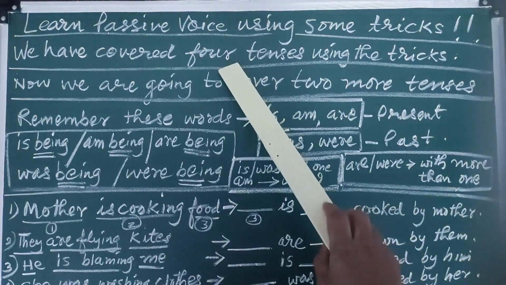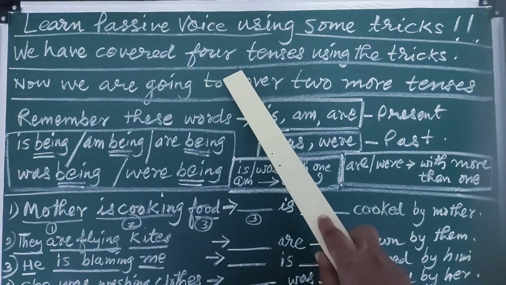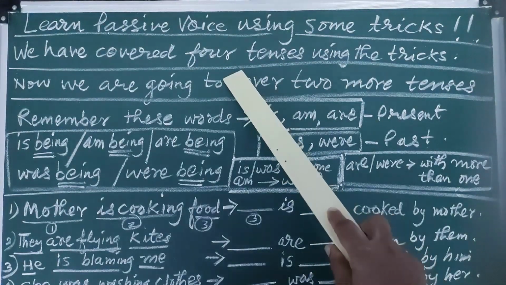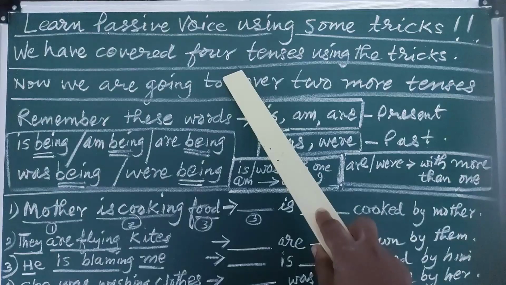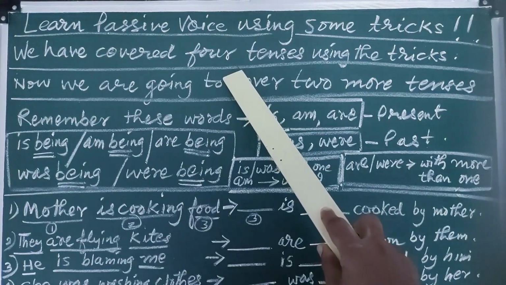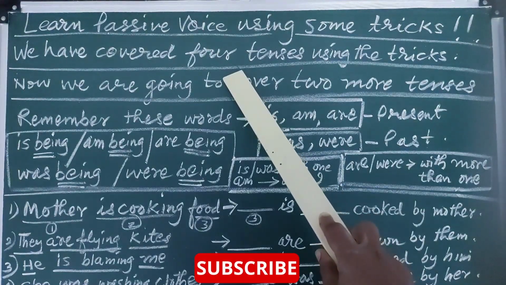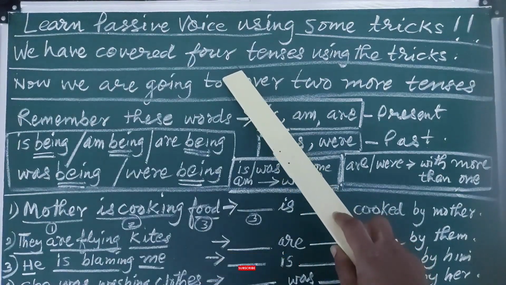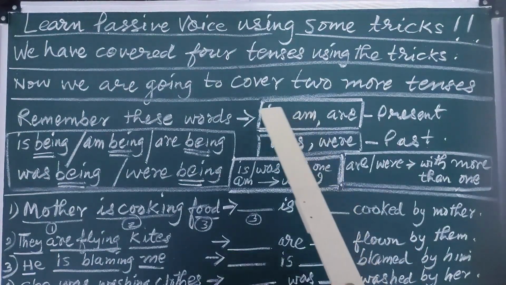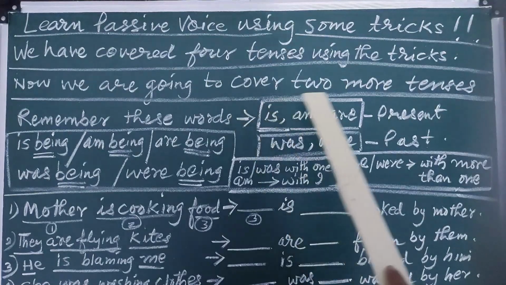Before that we have covered 4 tenses: using had, the second one using has been or have been, the third one using shall be or will be, and the fourth one using shall have been or will have been. Now we are going to convert sentences belonging to 2 more tenses.